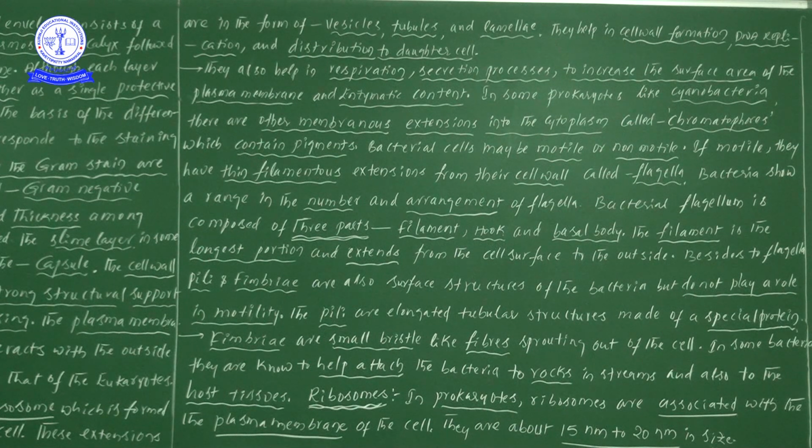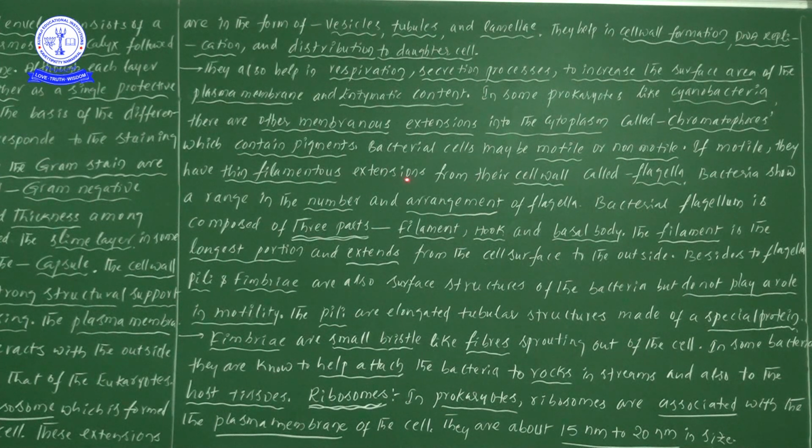Next one, bacterial cells may be motile. So what are the bacterial cells? They may be motile or non-motile, so here both types can be taken. If the bacteria is motile, they have thin filamentous extensions from their cell wall. So these are filamentous extensions from the cell wall.